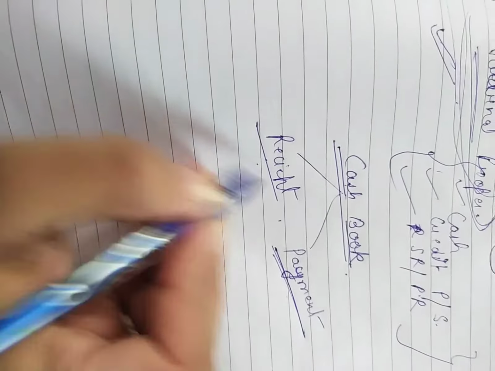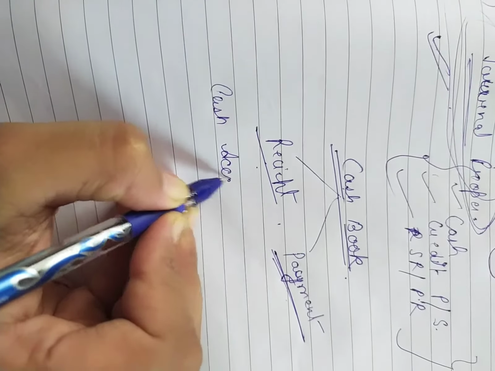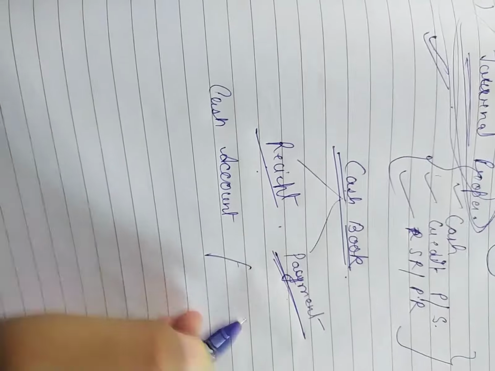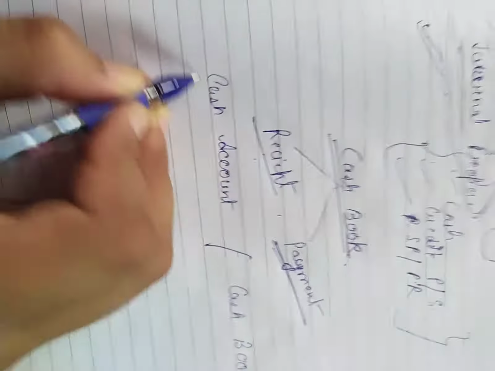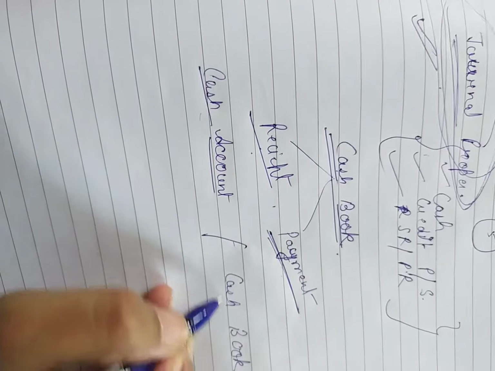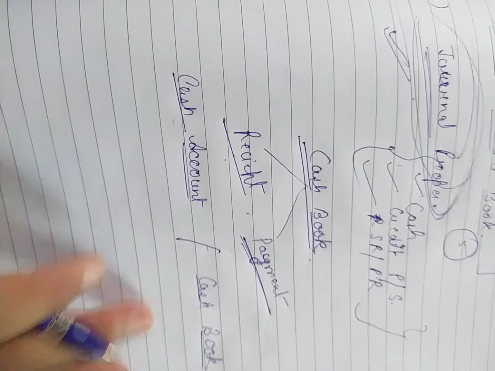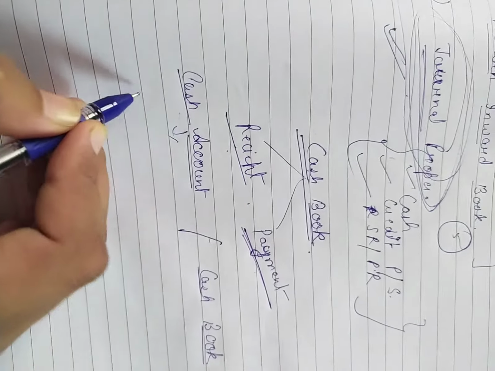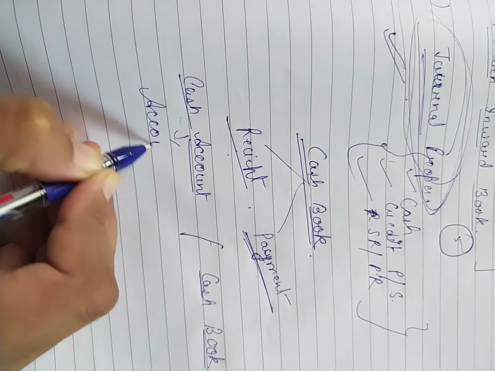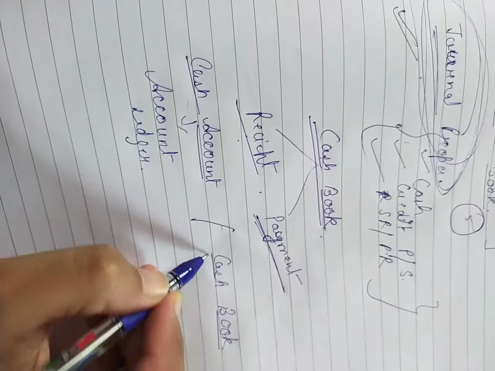Okay, so students, let's come to one more concept with this. One is cash account and the other one is cash book. So students, let me tell you the difference between them. Cash account is an account which is prepared in the ledger, and cash book is a book.